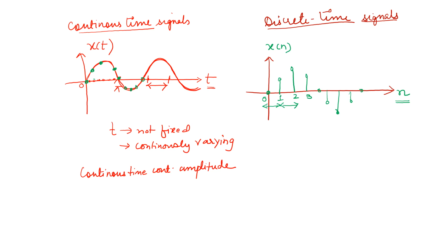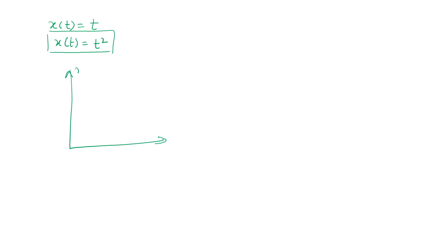After understanding the concept of continuous time signal and discrete time signal, it is important to understand how discrete time signals are represented, because continuous time signals we have already seen a lot. For example, if I write x(t) equal to t or x(t) equal to t square, these can be easily plotted and they are continuous time signals. If I want to plot x(t) equal to t square, I can easily plot it by substituting the values of t.